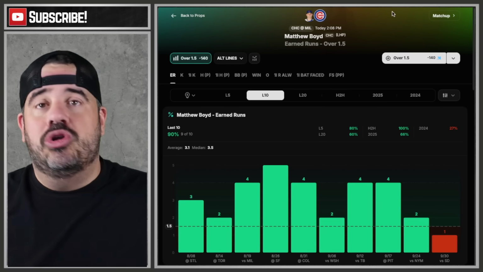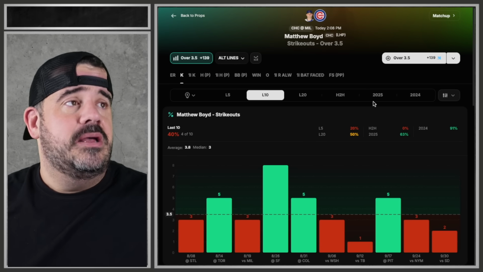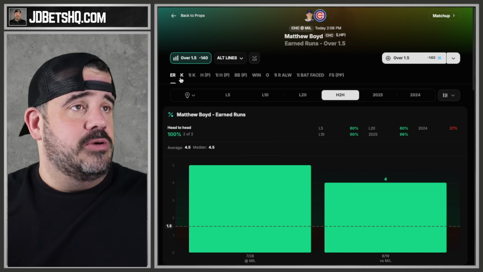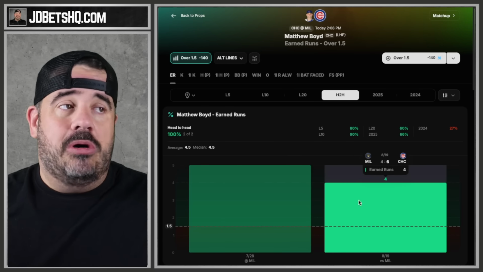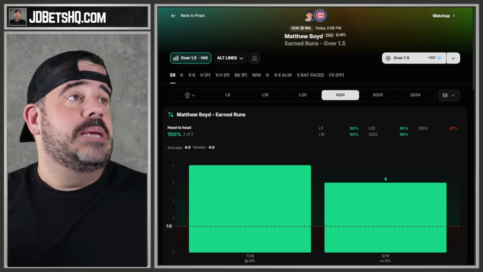Milwaukee, they have that. We'll look at histories and stuff too. So if you want to see the strikeouts, here's the strikeouts, last 10. Now we can go head to head. We can look at that too. So we can see earned runs. Last 2 times we faced Milwaukee teed off 5-4. That makes me want to take Milwaukee. Makes me want to take Milwaukee for sure.